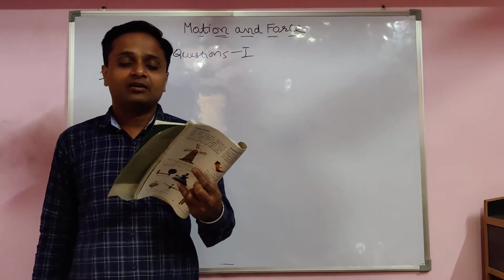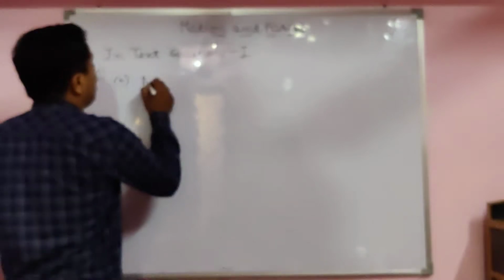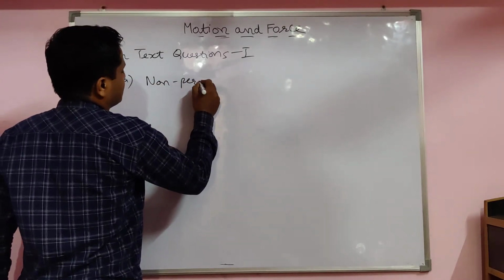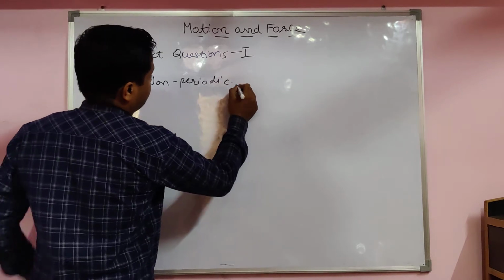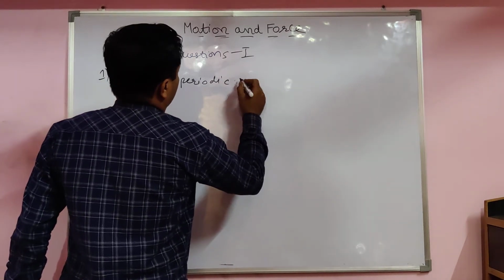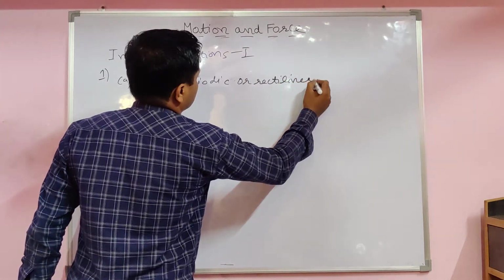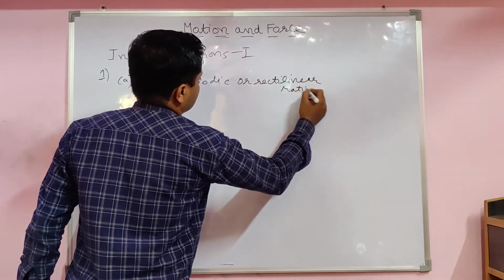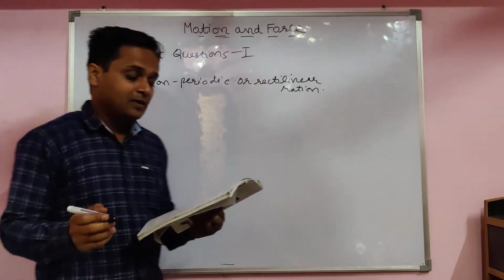First one, classify the types of motion of the following. Stone falling from the height. Which type of motion? Non-periodic motion. Or maybe rectilinear motion. And stone falling from the height.